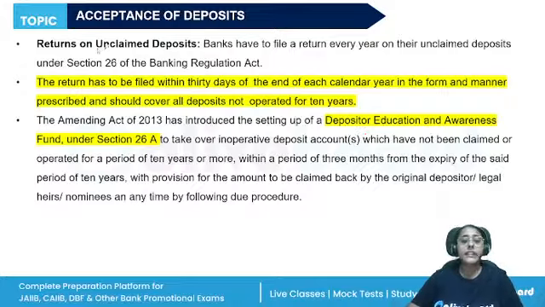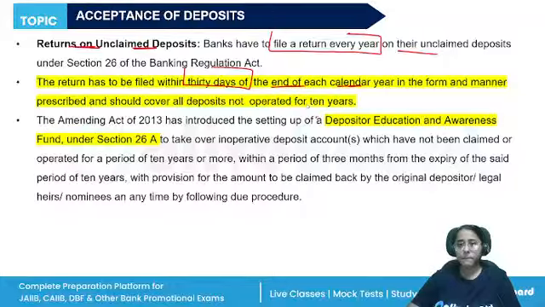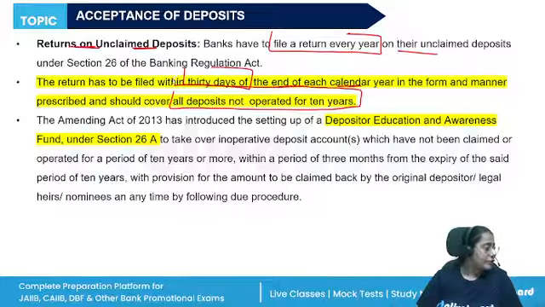First, on the returns on unclaimed deposit. Banks have to file a return every year on their unclaimed deposit within 30 days of end of the each calendar year, in the manner whichever is prescribed, which will cover all the deposits non operated for 10 years. We have discussed it previously also.